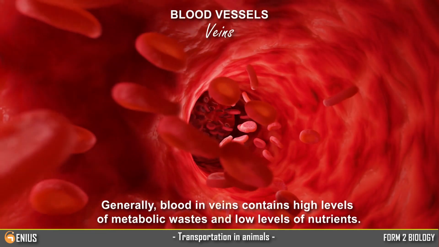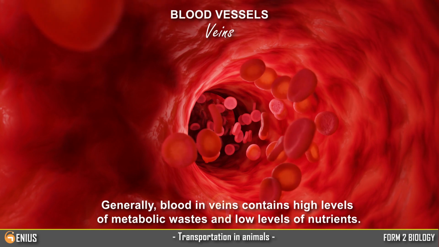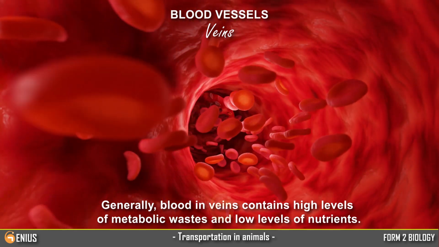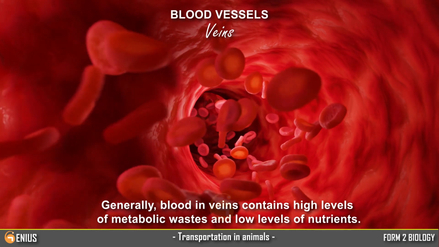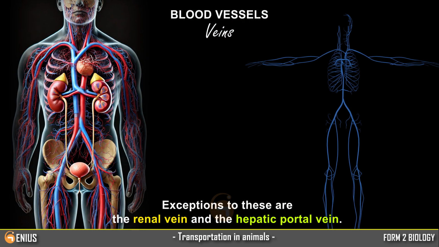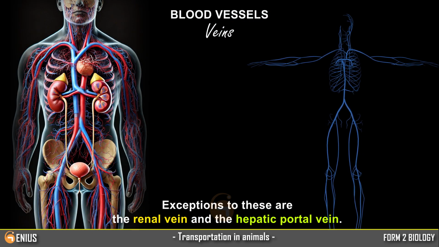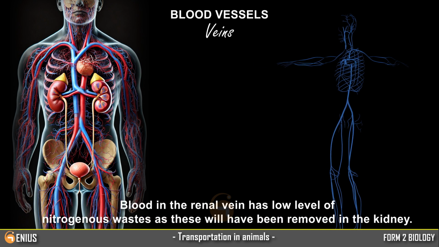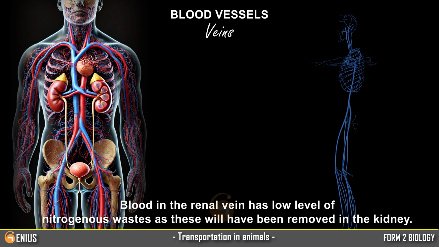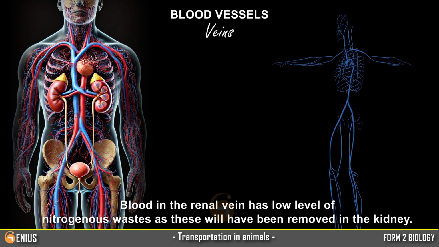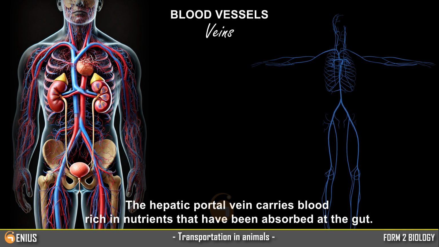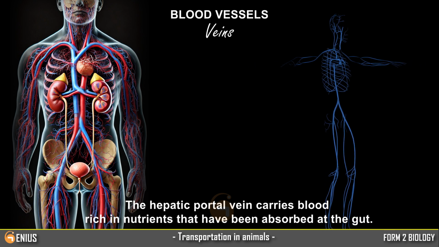Generally, blood in veins contains high levels of metabolic wastes and low levels of nutrients. Exceptions to these are the renal vein and the hepatic portal vein. Blood in the renal vein has low level of nitrogenous wastes, as these will have been removed in the kidney. The hepatic portal vein carries blood rich in nutrients that have been absorbed at the gut.